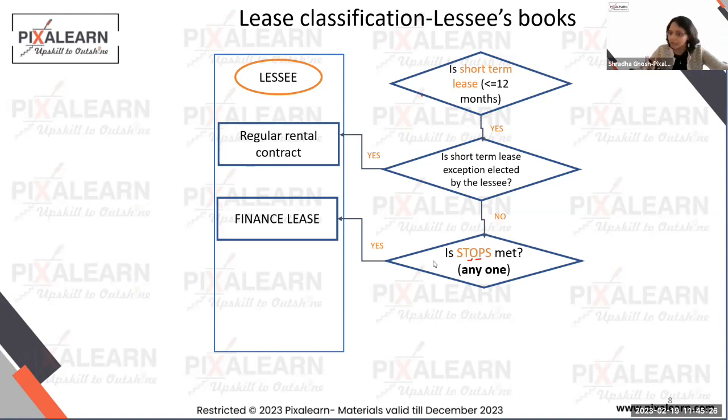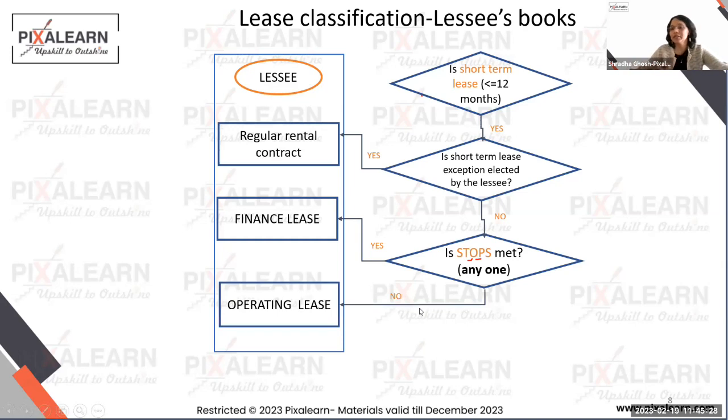And if none of these criteria are met, I'm going to treat it like an operating lease in the lessee's book.